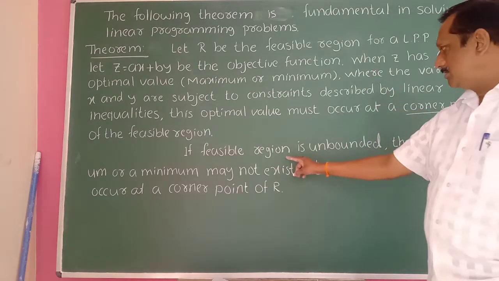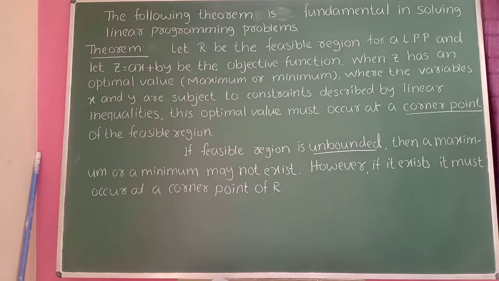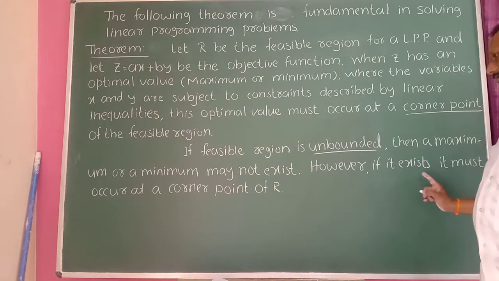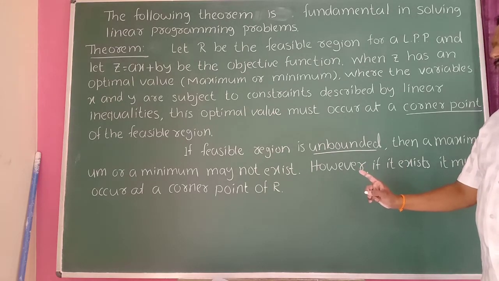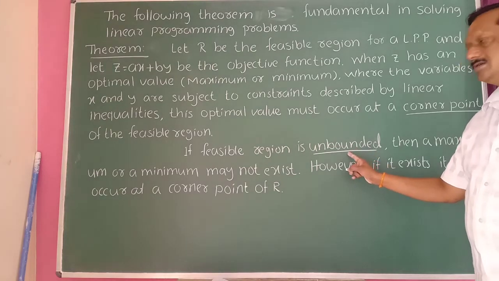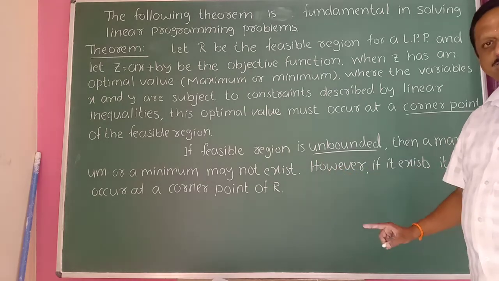If a feasible region is unbounded, then a maximum or minimum may not exist. However, if it exists, it must occur at a corner point of R. Suppose the feasible region is unbounded, then the maximum or minimum may not exist.